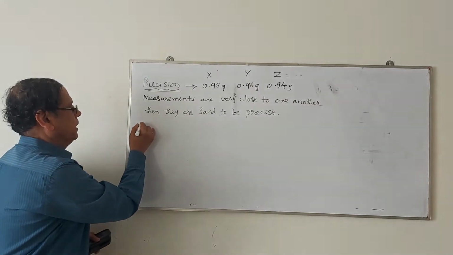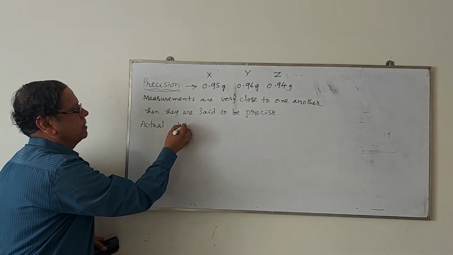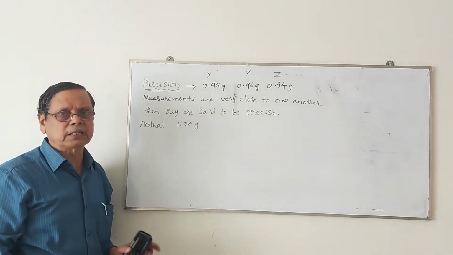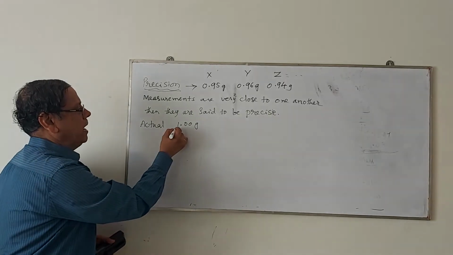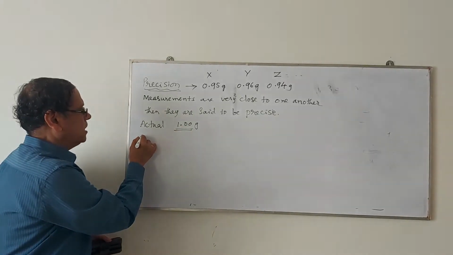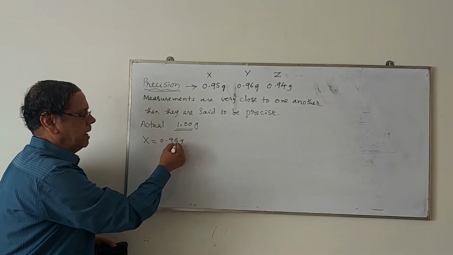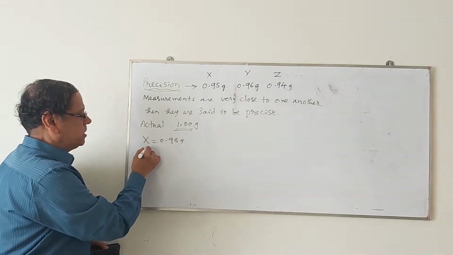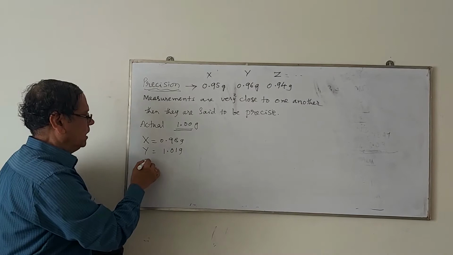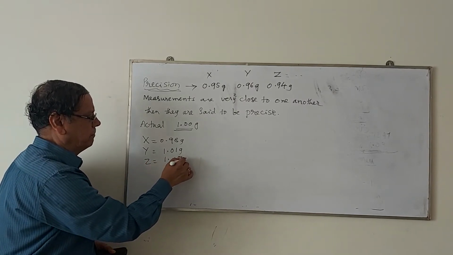Now assume that the actual value is 1.00 gram for a particular substance. If the exact value is 1.00 gram, then X measures this as 0.98 gram, Y measures it as 1.01 gram, and Z measures this as 1.07 gram.